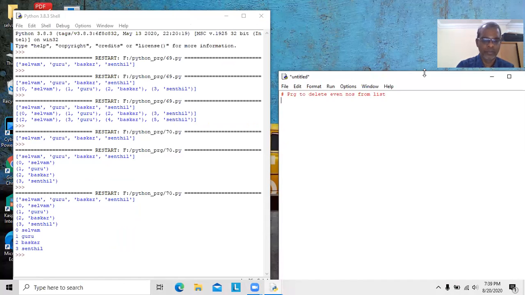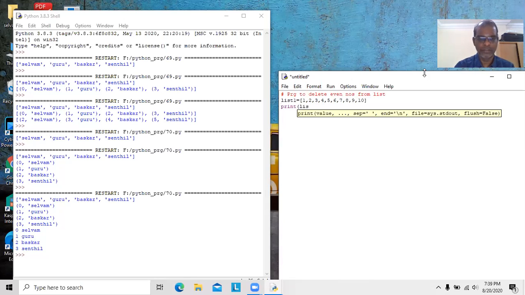So first, I'm creating one list that contains these values. First we'll display the values of list 1. I'll save the program.